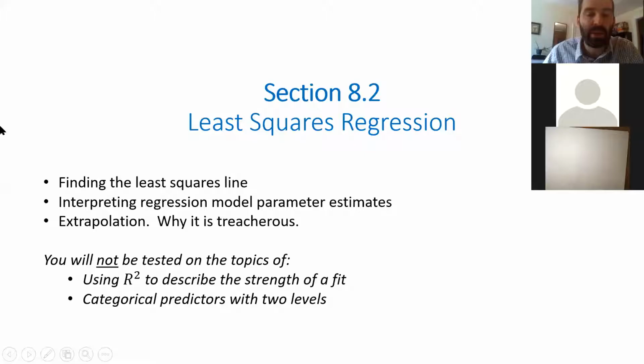And we didn't quite get through all this, so let me finish going through this. We talked about how to find the least squares regression line. That's the line that best approximates the data. And then from that, the equation of that line is what we call the regression model. So we want to interpret that model. And then what we haven't talked about yet is extrapolation. And there's a couple topics we won't be talking about in this section, so keep in mind that we're not covering everything that's in the book.